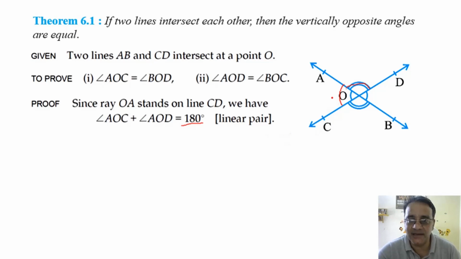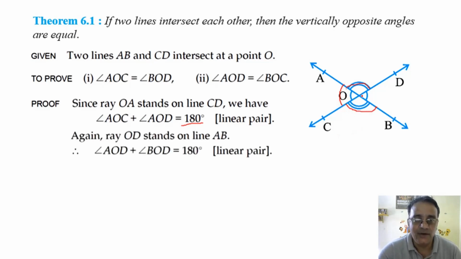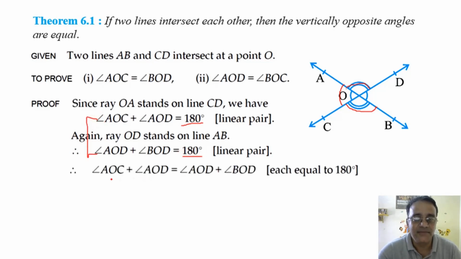Okay, now what is the sum of these two angles? 180 degrees. This is also 180 degrees, right? Similarly, OD stands, we can take these two also or these two also, any one we can take. Similarly, OD stands on line AB, so angle AOD plus angle BOD is equal to 180 degrees, and from these two we conclude that angle AOC plus angle AOD is equal to angle AOD plus angle BOD. And these two are the same angle, so we can eliminate these two angles. So this will imply angle AOC is equal to angle BOD. This is the first proof.